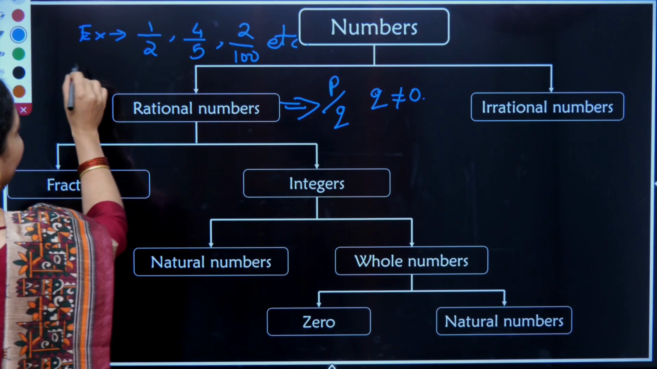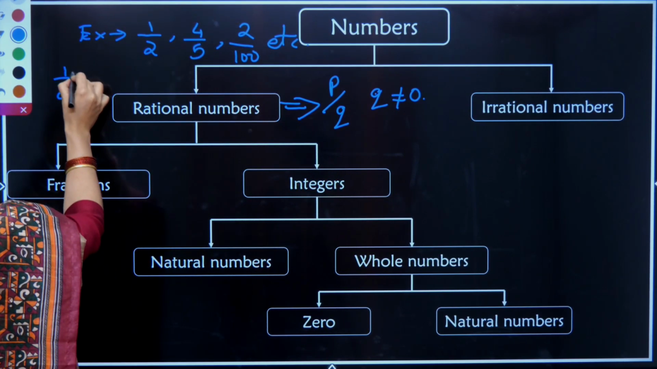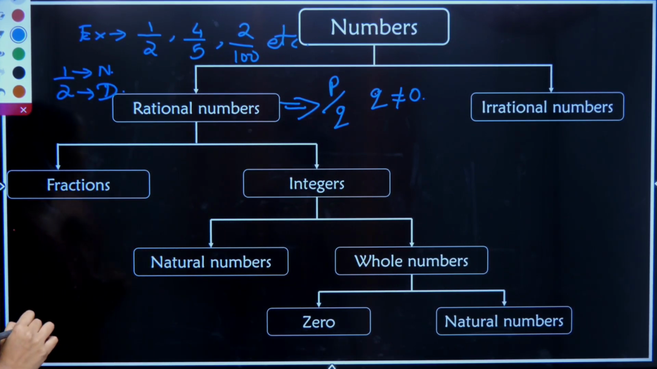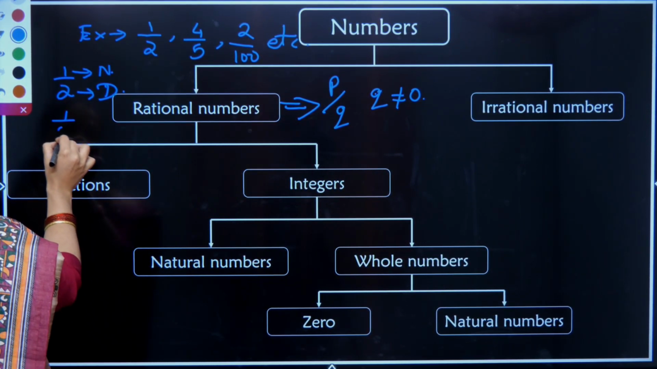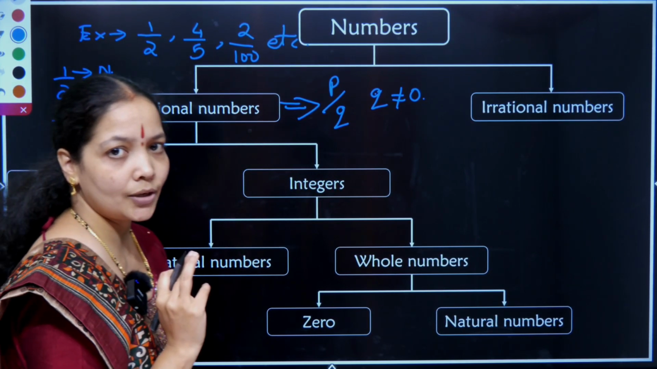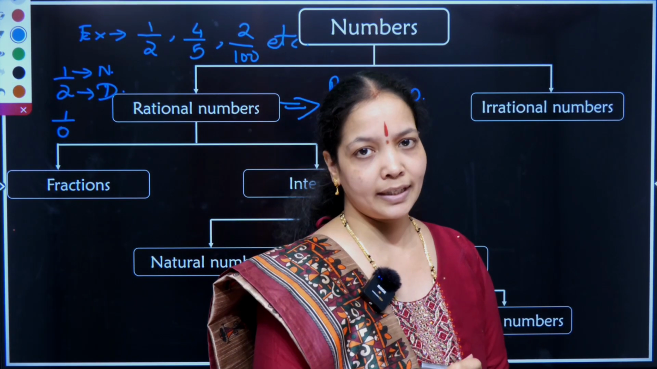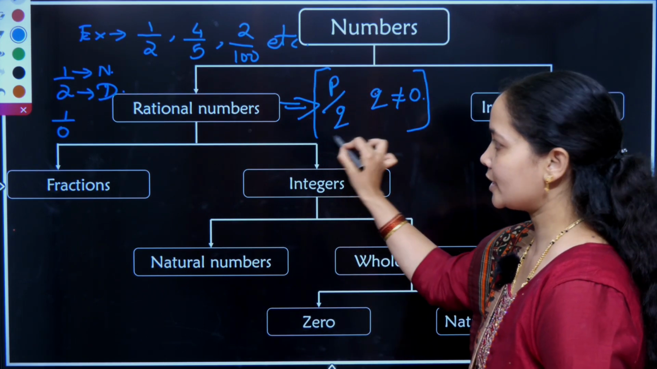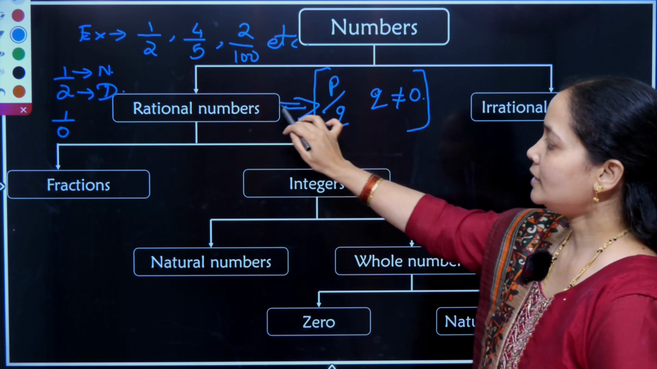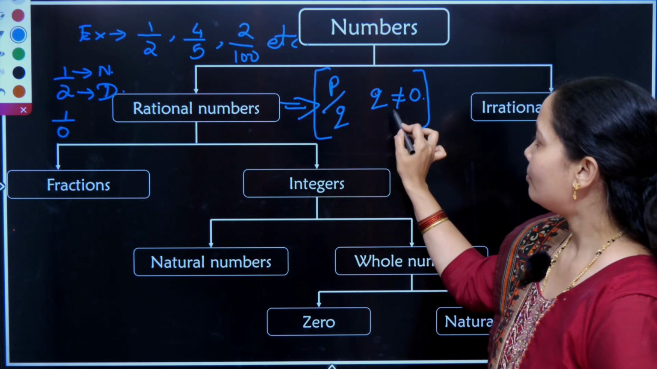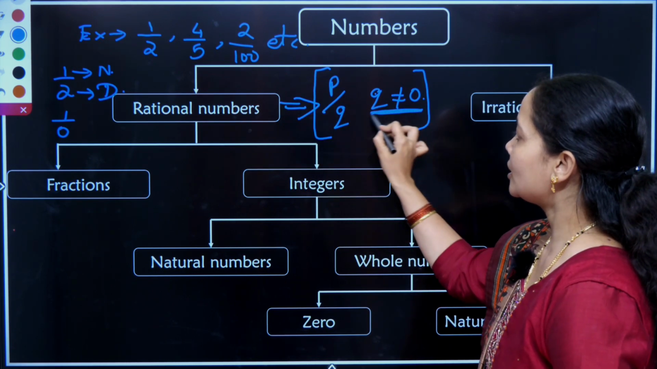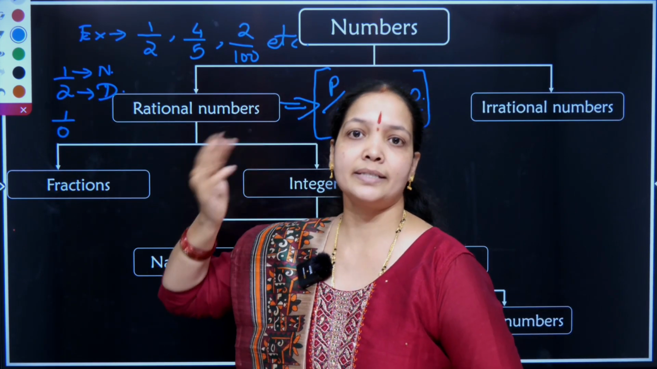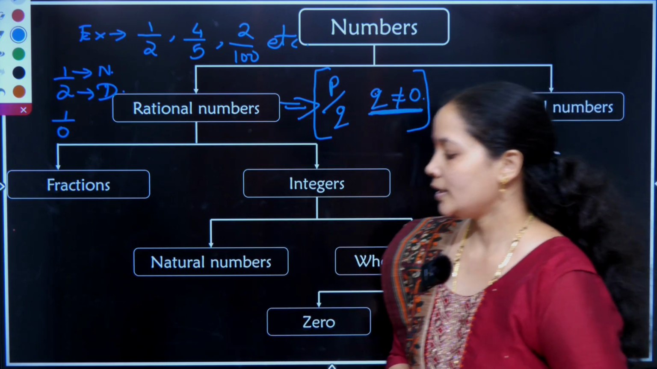Now in 1 by 2, 1 is called the numerator and 2 is called the denominator. If I turn the denominator 0, this is 1 by 0. Can I divide any number by 0? That is not possible. It turns to infinity. That is the reason we always say in the definition of rational numbers that they are expressed in p by q form, but q is never equal to 0. Because when we divide any rational number by 0, it is not divisible as well as it turns to infinity. That is the major reason.